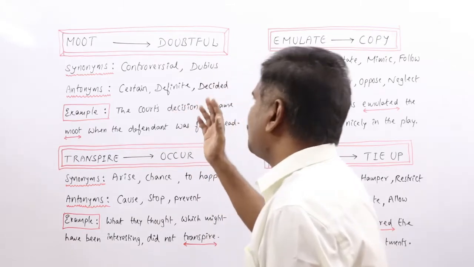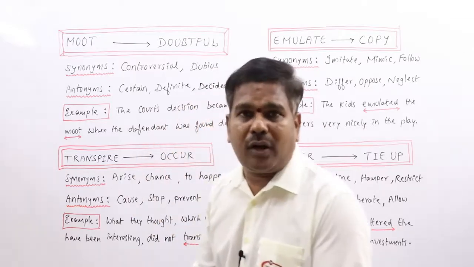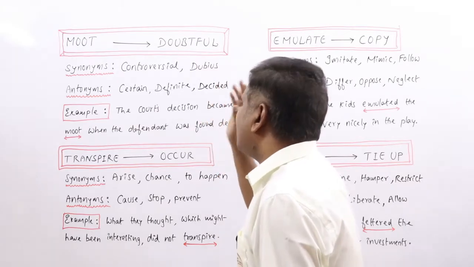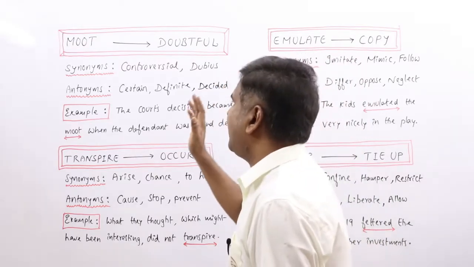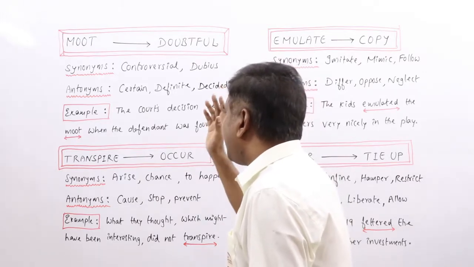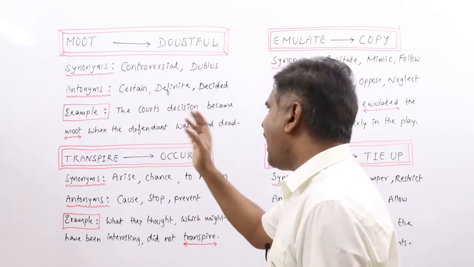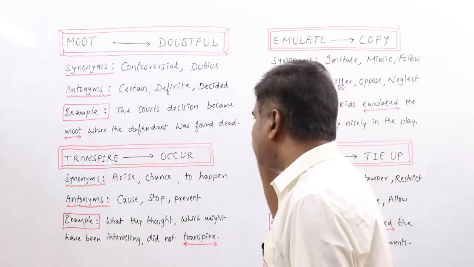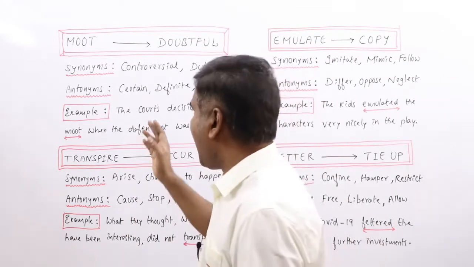Next one, moot. Often discussed, argued about, but having no definite answer. That is what we call moot. Even we can say not important, not relevant, therefore not worth discussing. That is what we call moot. Doubtful. Synonyms: controversial, dubious, undecided, uncertain, debatable. All these words can be related to synonyms. Antonyms: certain, definite, decided, sure, settled, resolved, unquestionable, proven. All these words can be related to antonyms.